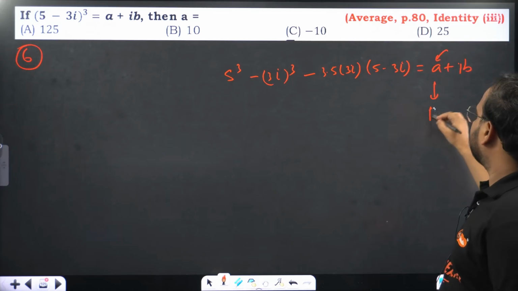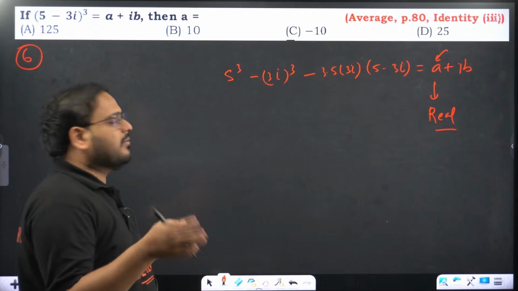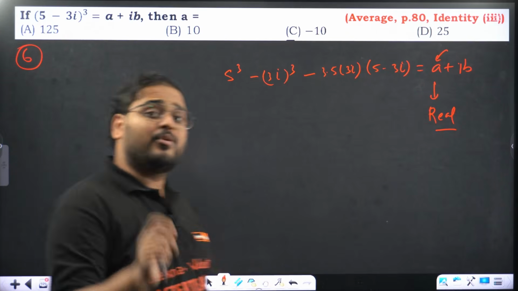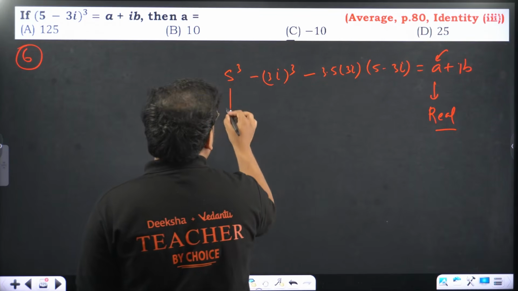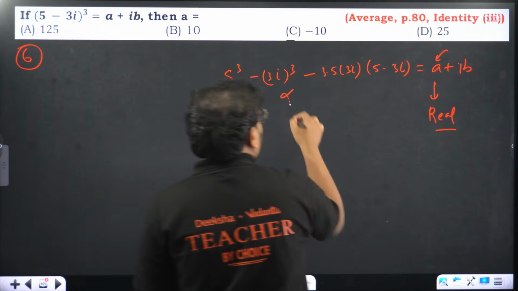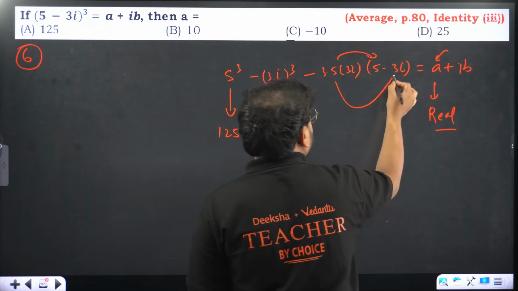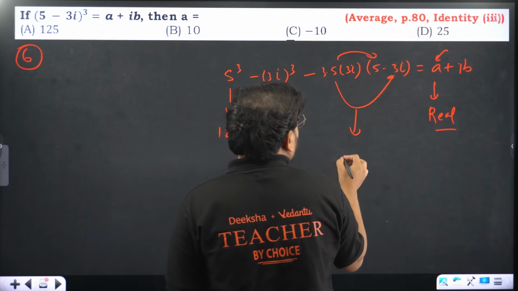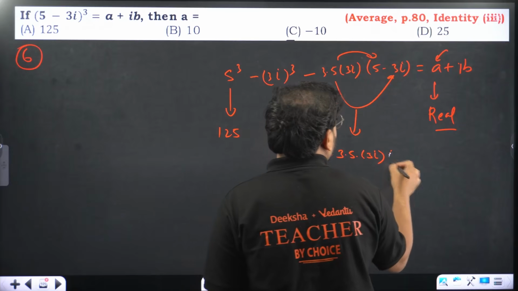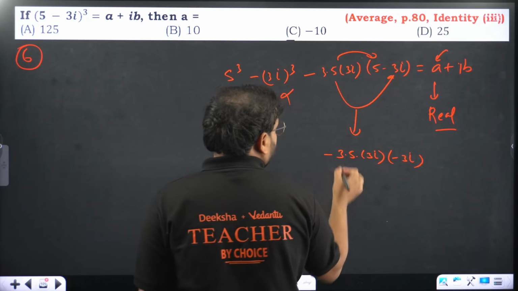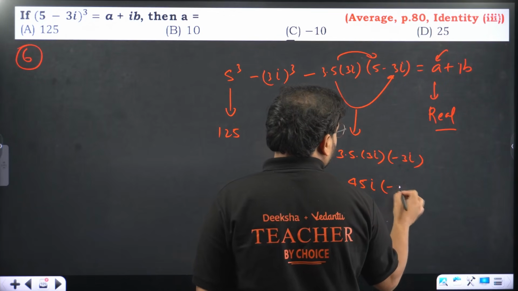I'm looking for only the real part, right? This is the real part. Let's not worry about i cube and i, because real will come only when it is i square, i power 4 like that. Let's look for the real part. 5 cube will be how much? 125. We'll not worry about this. Multiply this with this, you'll have only i. Multiply this and this, you'll get what? You'll have 3 into minus 3 into 5 into 3i multiplied with minus 3i. 15, 3s are 45, minus sign, and we have minus 3i.